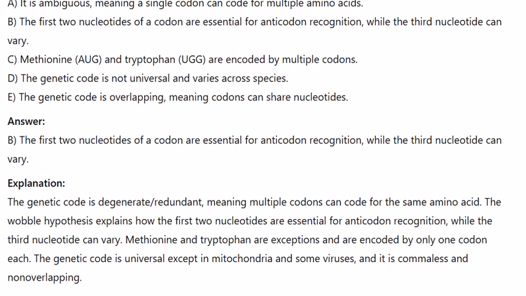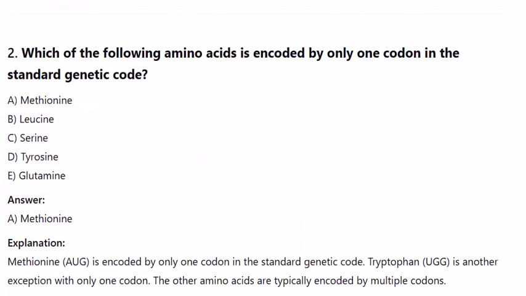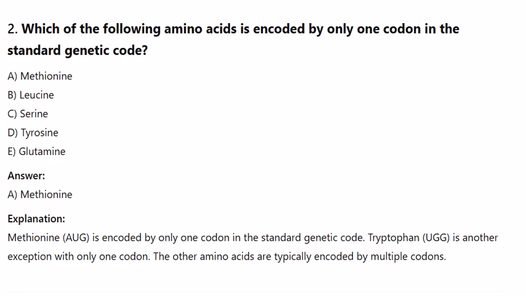2. Which of the following amino acids is encoded by only one codon in the standard genetic code? A. Methionine, B. Leucine, C. Serine, D. Tyrosine, E. Glutamine. Answer: A. Methionine. Explanation: methionine (AUG) is encoded by only one codon in the standard genetic code. Tryptophan (UGG) is another exception with only one codon. The other amino acids are typically encoded by multiple codons.